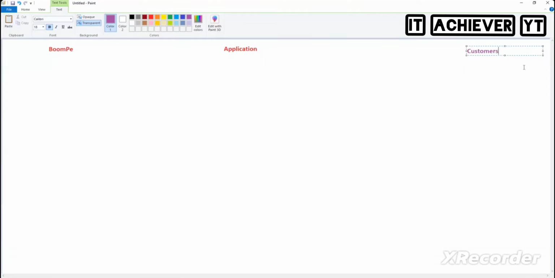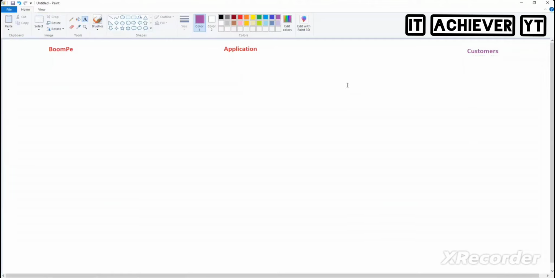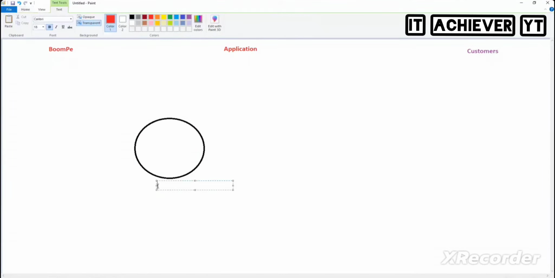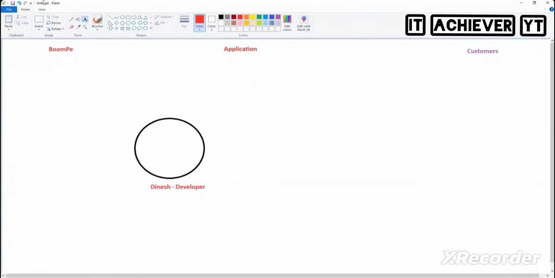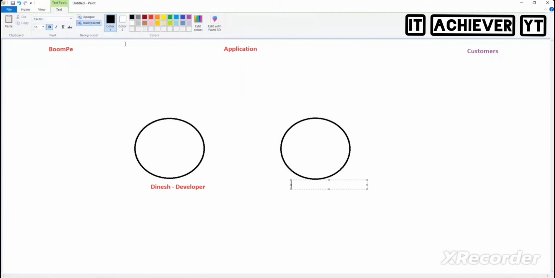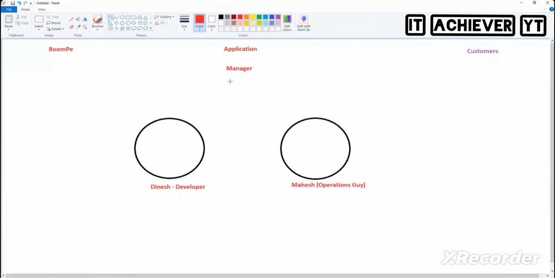Now, my developers have developed this application, so let's take an example of a developer. Who is our developer? Give me one name. Dinesh, I'll take Dinesh. Dinesh is the developer. We also have another guy who is the operations guy. Who is Mahesh? Mahesh is an operations guy. And then who is the poor guy here? Myself, the manager, managing these two people.